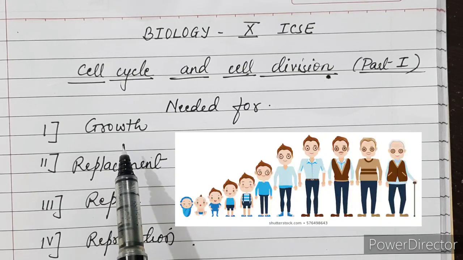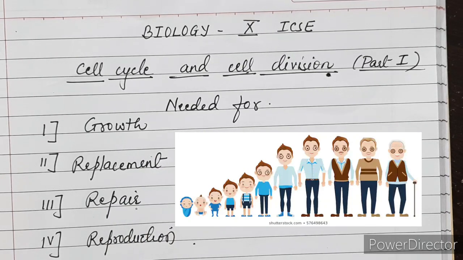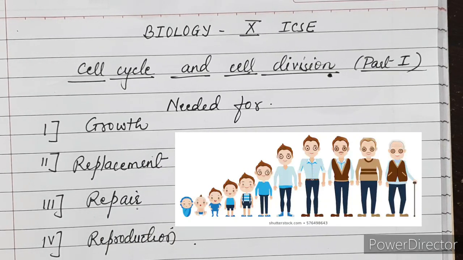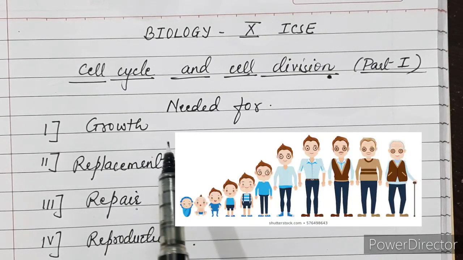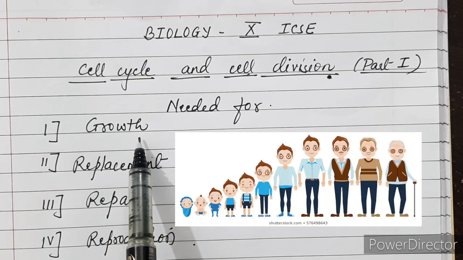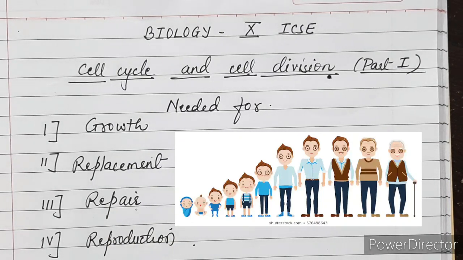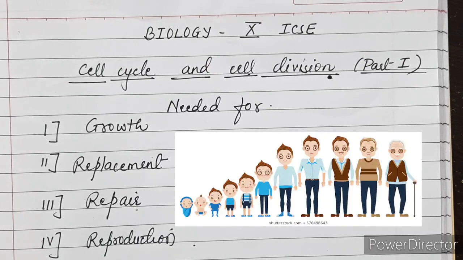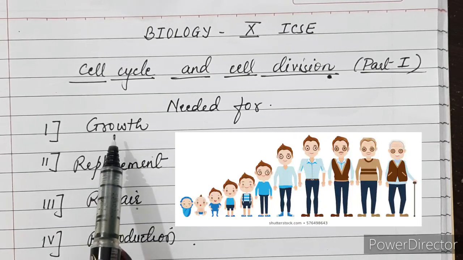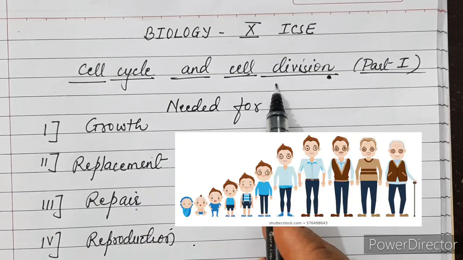We know that basically the life starts as zygote, which is a fertilized egg. This single celled zygote undergoes so many divisions, and then the growth of the body takes place, and a multicellular organism has millions and millions of cells. So all these cells actually are responsible for growth, and this happens due to cell division.